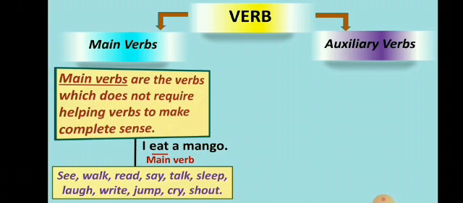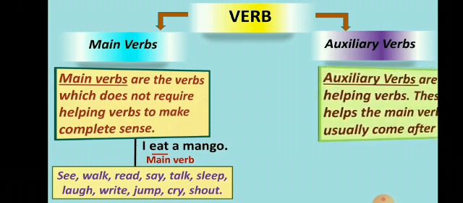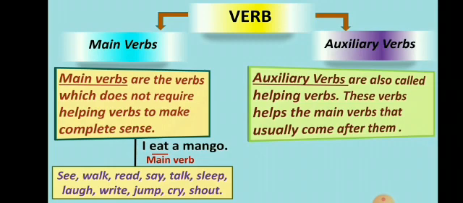Now come to the auxiliary verb. Auxiliary verbs are also of different types. First, auxiliary verbs are also called helping verbs. These verbs help the main verbs that usually come after them. Have and do are called primary auxiliary verbs because they can sometimes be used as main verbs.